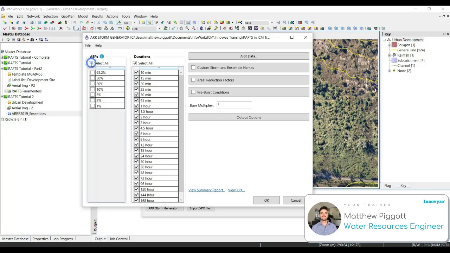To deselect all, we select the check box under select all, and we're going to select the 1% storms and the 10% storms. The durations we're going to choose are 10 to 45 minutes.